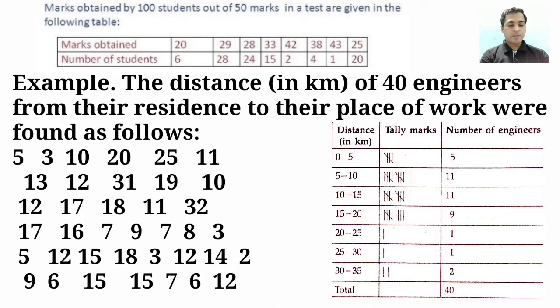So students, this data we will group according to ascending or descending order. Here we are grouping the data 0 to 5. We will see how many workers have a distance of 0 to 5. Right? So there are 5 workers. Similarly, 5 to 10 there are 11 workers, 10 to 15 again 11 workers. Distance from 15 to 20, 9 workers. Distance from 20 to 25, 1 worker. Right students? So arranging the data in this way is known as grouped data.